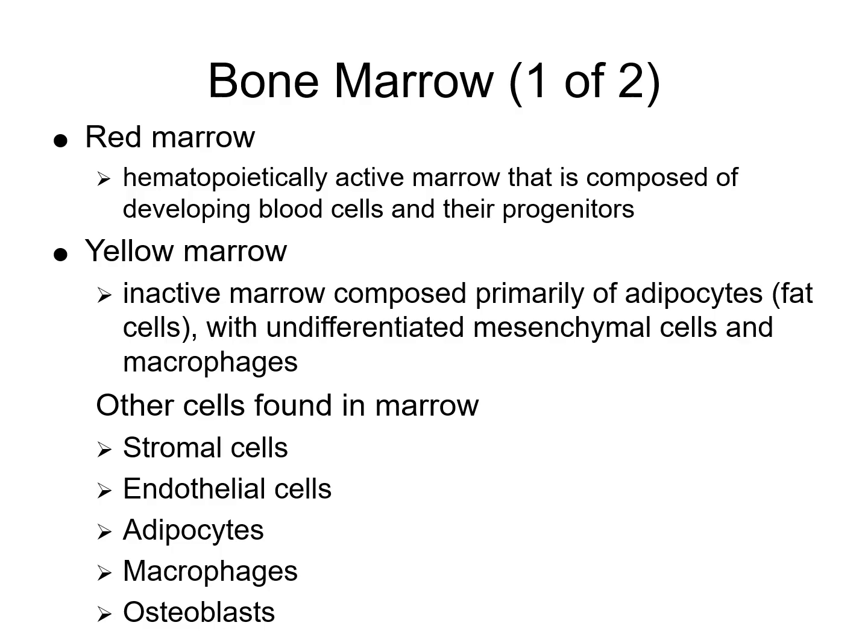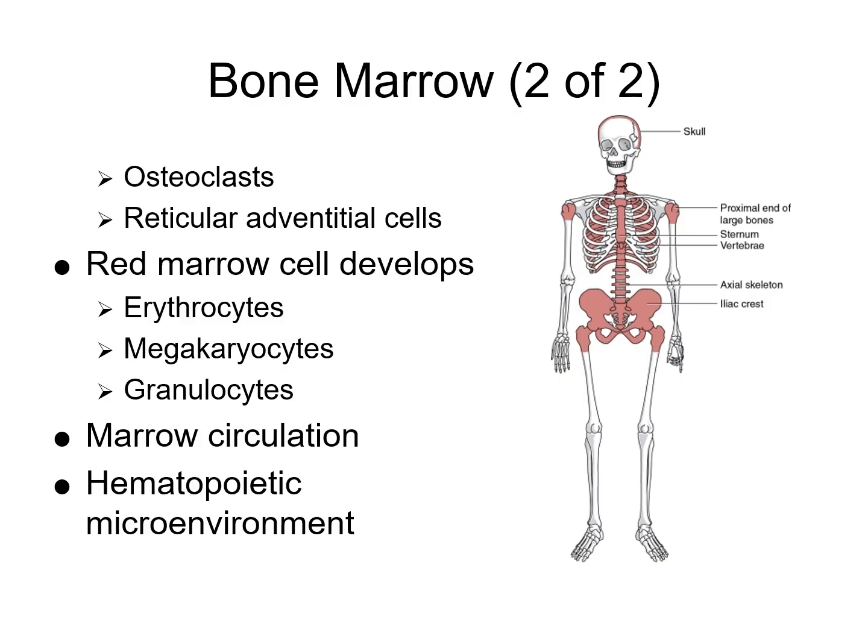Other cells that are found in the bone marrow are your stromal cells, and those provide structural support and secrete growth factors. Endothelial cells, these line blood vessels within the marrow. Adipocytes, which are fat storage cells. Macrophages, which are phagocytic cells that are involved in the cleaning up of debris and immune response. And then osteoblasts, these are bone-forming cells that contribute to the marrow environment.